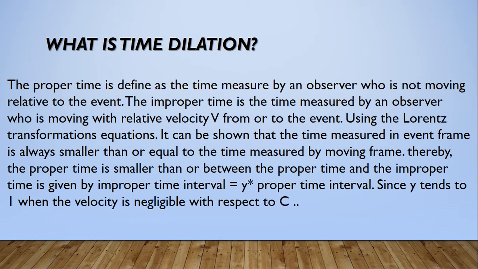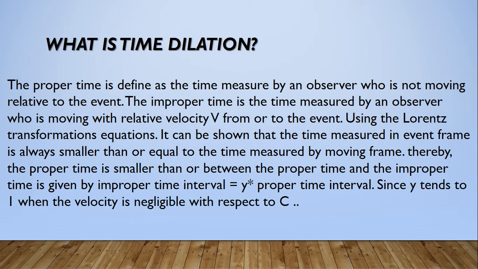The proper time is defined as the time measured by an observer who is not moving relative to that event. The improper time is the time measured by an observer who is moving with a relative velocity v from or to the event. Using the Lorentz transformation equation, it can be shown that the time measured in the event frame is always smaller than or equal to the time measured by a moving frame.